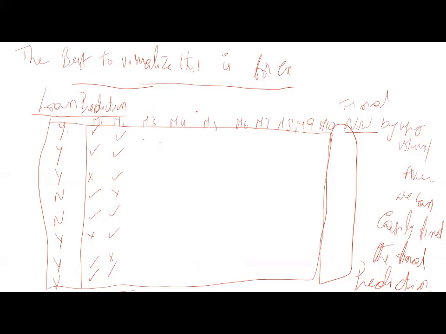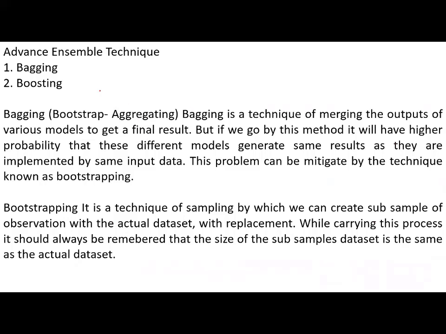You can write very clearly. So on your own, you can write this. Right. Now, advanced ensemble techniques are 2: bagging and boosting.